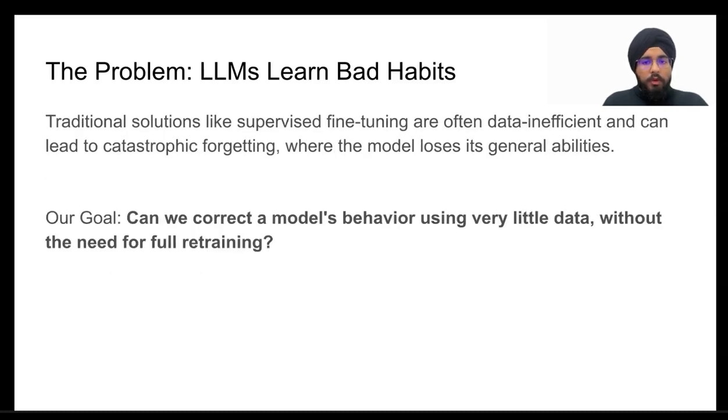The traditional way to fix this is via supervised fine-tuning, but this approach is often data inefficient and can lead to a phenomenon called catastrophic forgetting, where the model gets better at a specific task but loses its general capabilities. So the central question of this paper is, can we correct a model's bad habit by using only a handful of examples and without having to retrain it completely?